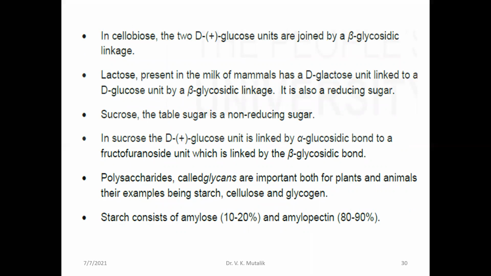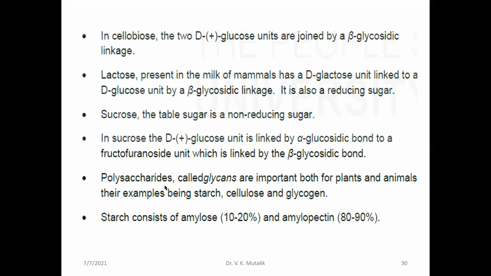Maltose is made up of alpha D plus glucose units. Lactose is made up of beta D plus galactose and alpha D plus glucose. And sucrose is made up of alpha D plus glucopyranose and beta D minus fructofuranose. In the previous lactose and maltose, you will find pyranose ring structures.